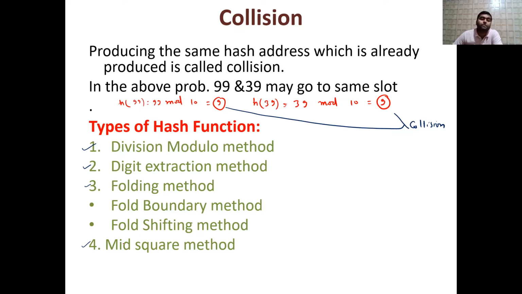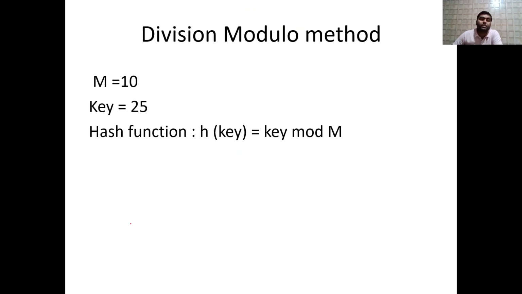So let's see. So first is division modulo method. So what is division modulo method? So it says that, for example, this table size is what? Table size is 10. So in case of 10, what will happen? That this is the table.